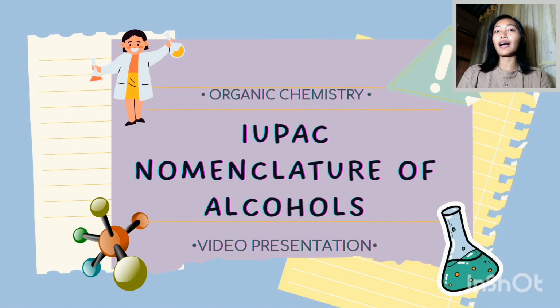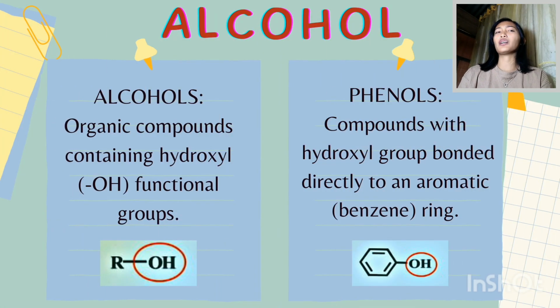IUPAC nomenclature of alcohols. What are alcohols? Alcohols are organic compounds containing a hydroxyl or OH functional group. Try to look at the small picture below. Phenols. Phenols are compounds with a hydroxyl group bonded directly to an aromatic or benzene ring. Try to differentiate the pictures.